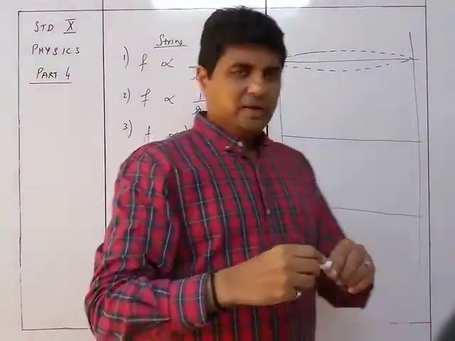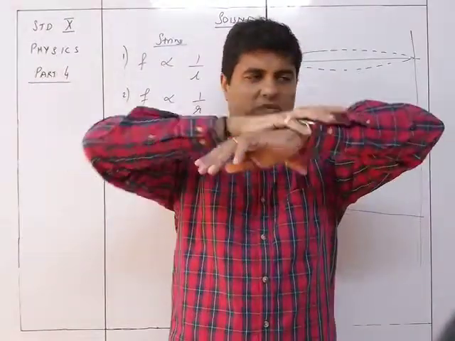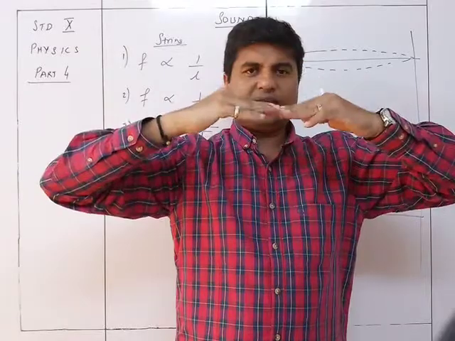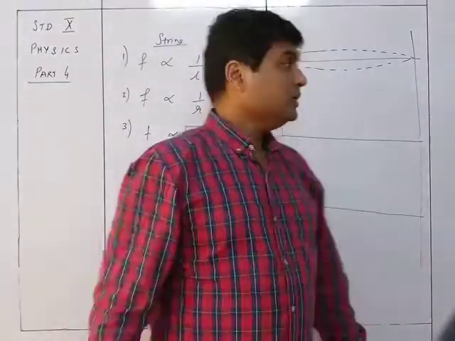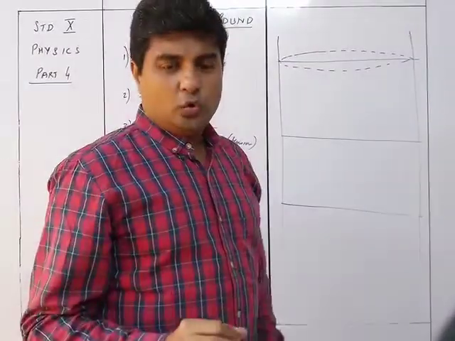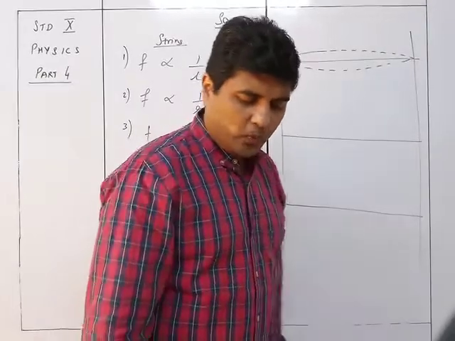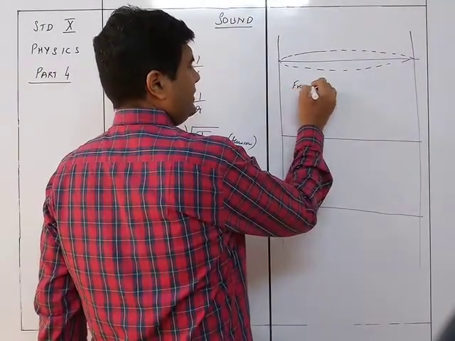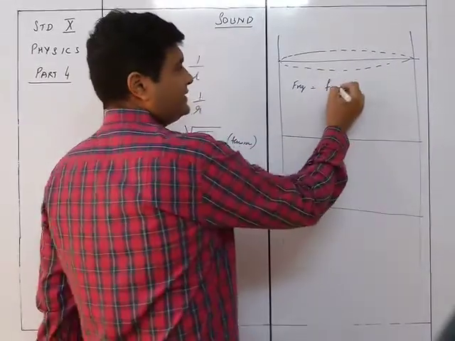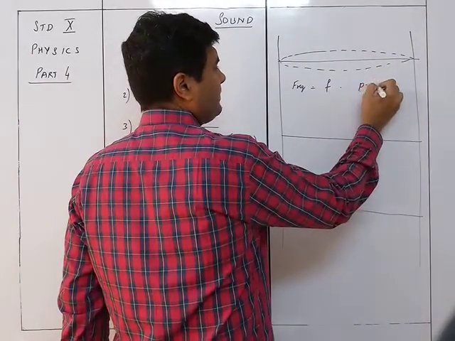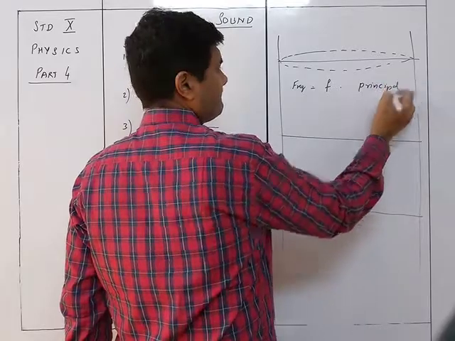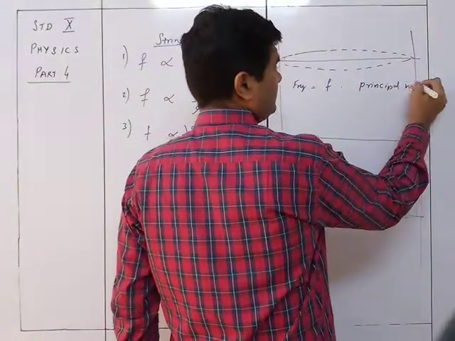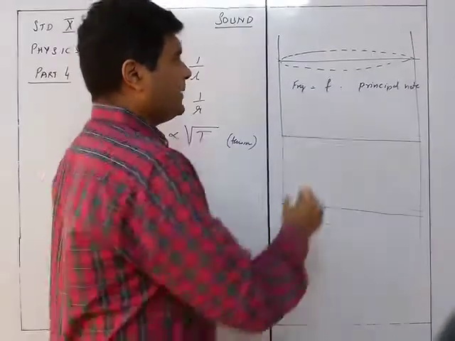Just one loop will come in the middle. This loop has frequency equal to F, and this is called the principal note, if I plug it at the center.